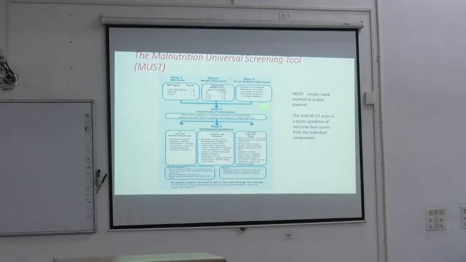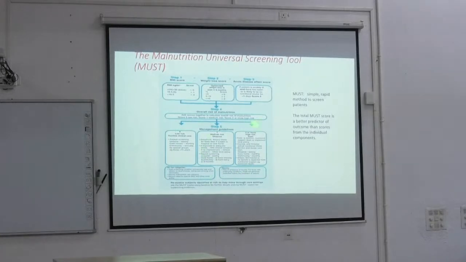So you add the scores together and calculate the overall risk of nutrition. Score 0 is low risk, 1 is medium risk, and 2 or more is high risk. So if any one happens individually, that's a high risk patient. That means you have to support the nutrition of these patients. So the nutrition team and dietitian will come and they will have repeated visits.